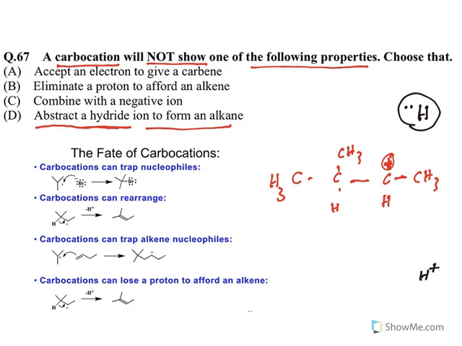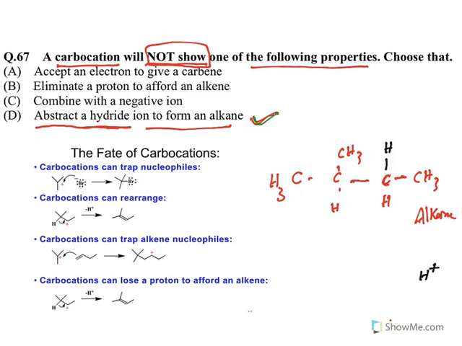Carbocations have a positive charge. So this positive charge can take up these electrons from here, and what happens? It turns out to be an alkane. This hydrogen with electrons comes here and attaches. What happens to the structure? It has become an alkane. So true, this is correct. The question asks which property it will not show. No, this property is shown here, so this is correct.